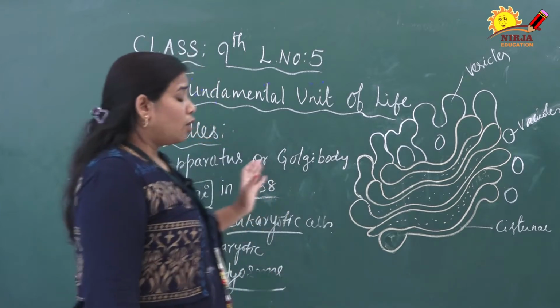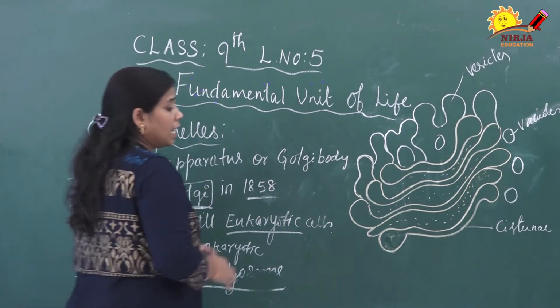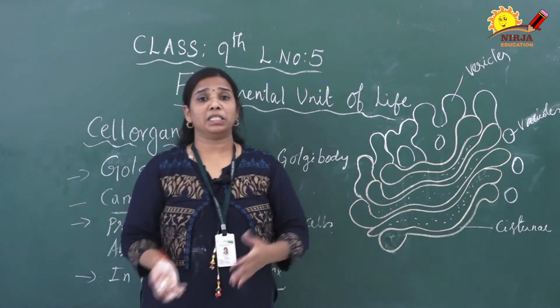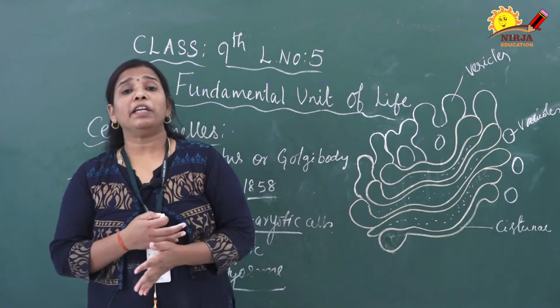Right. Now, the number of Golgi apparatus per cell may be different, for example in a liver cell, kidney cell, plant cell, or animal cell.